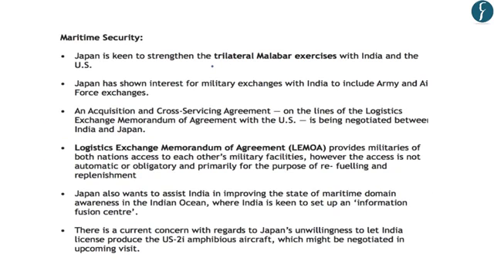Regarding the maritime security, the author has highlighted that Japan is keen to strengthen the trilateral Malabar exercises with India and the United States. So the Malabar exercise is a trilateral military exercise between India, US and Japan. So Japan wants to strengthen it further. Further, Japan has shown interest in military exchanges with India, and it further wants to include Army and Air Force exchanges. Further, Japan is also keen on an acquisition and cross-servicing agreement.